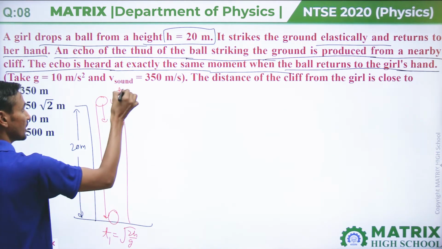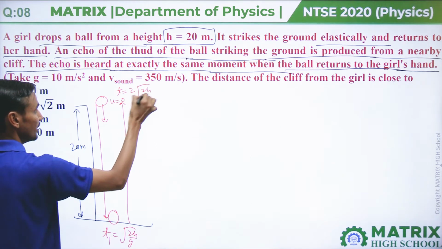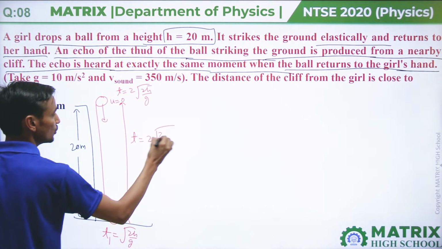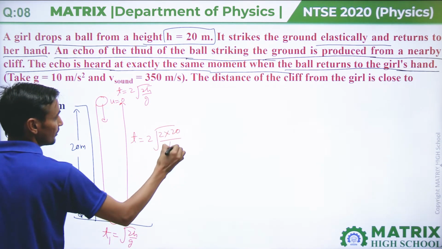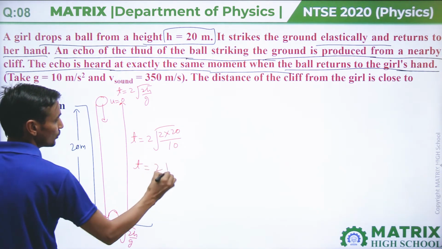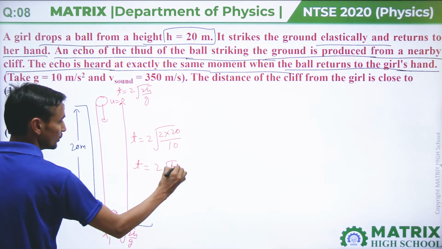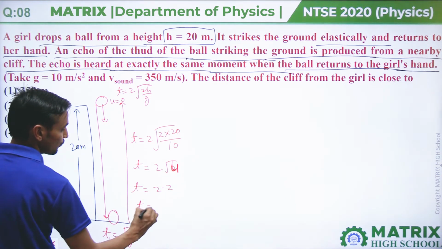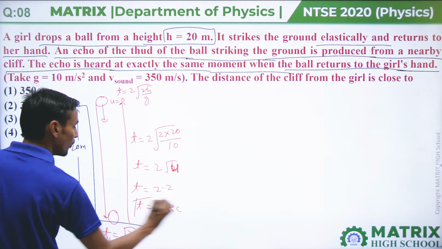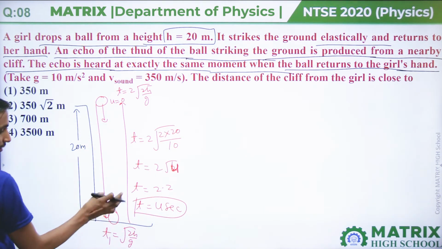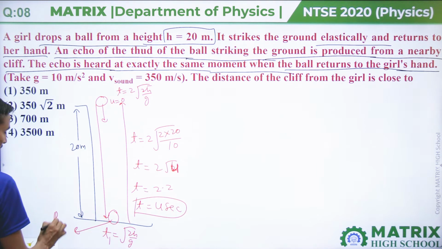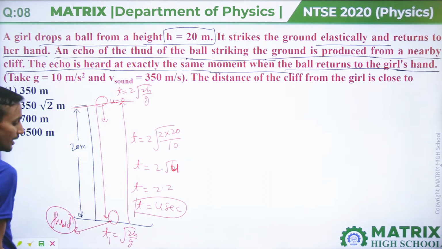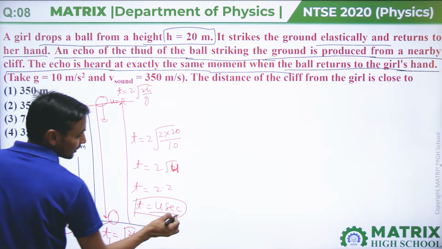Then the total time it will take is 2 into root 2h by g. So the total time will be 2 into root of 2 times 20 divided by 10, that means 2 into root 4, that means t equals 2 into 2, that means 4 seconds. Then the ball comes here, there is a sound of the strike on the ground, and elastically it will reach this height again, and the time taken is 4 seconds.